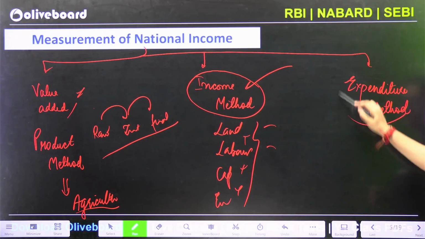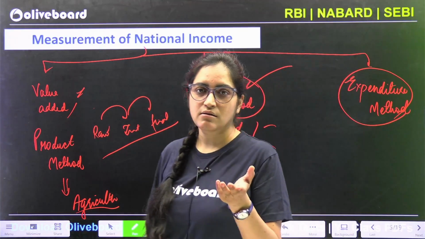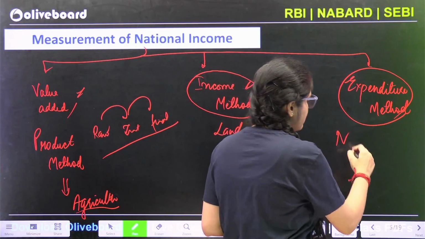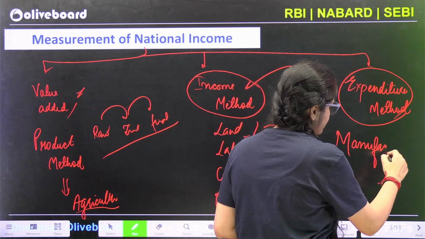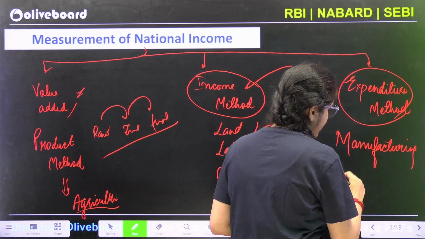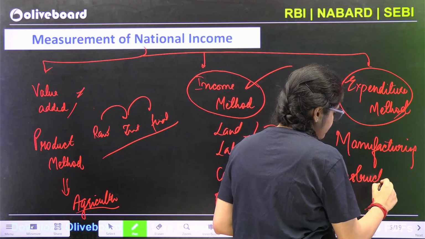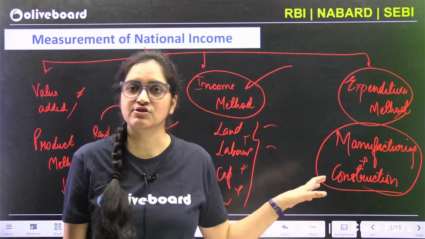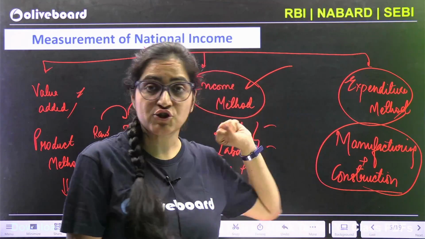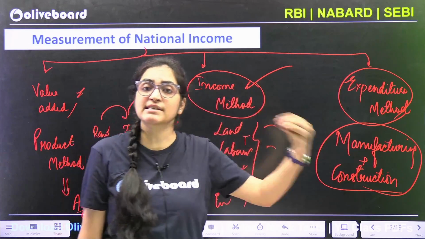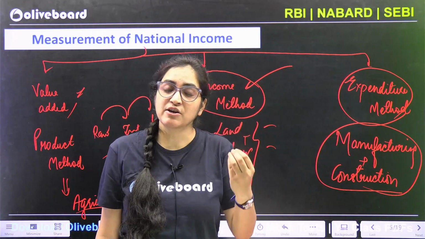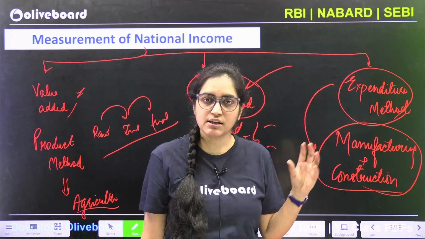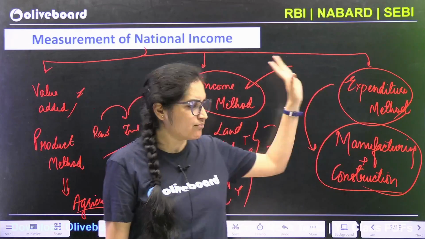Lastly, your expenditure method. See, it's very easy to find out what the household spending is. It's very easy to calculate for the manufacturing sector or construction sector. It's very easy to find out manufacturing sector and construction sector income, or expenditure, whatever they are spending, whatever is the investment of the households, whatever the expenditure is of the government. So it's easy to find out these expenditure things. We go for the expenditure method.